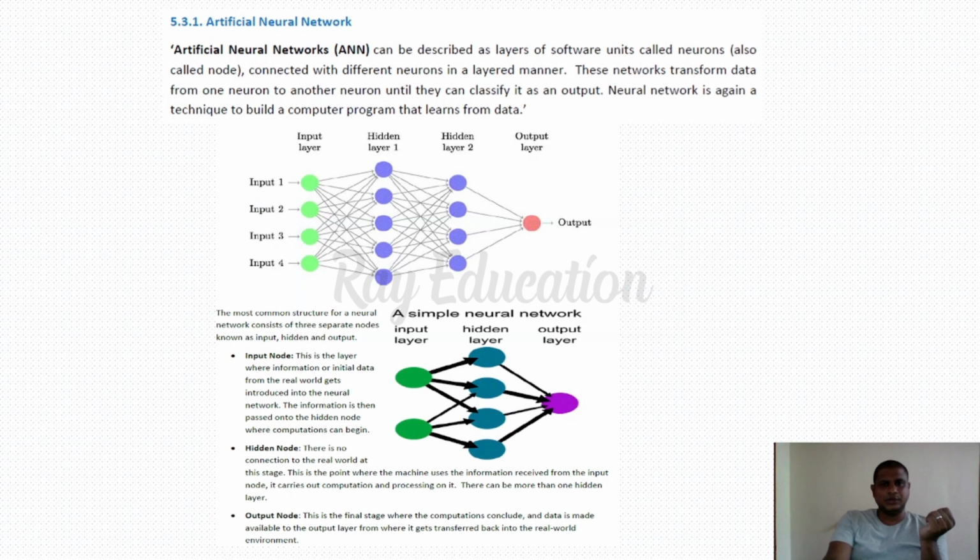See here, an artificial neural network can be described as layers of software units called neurons, also called nodes, connecting with different neurons in a layered manner. These networks transform data from one neuron to another neuron until they can produce an output. A neural network is again a technique to build a computer program that learns from data.